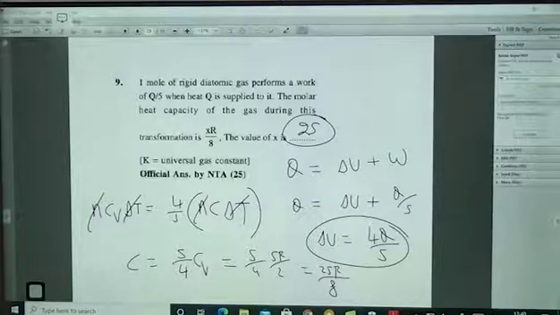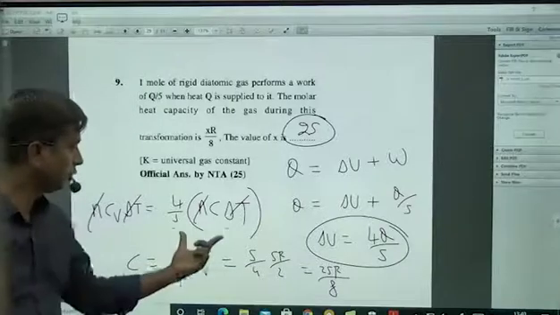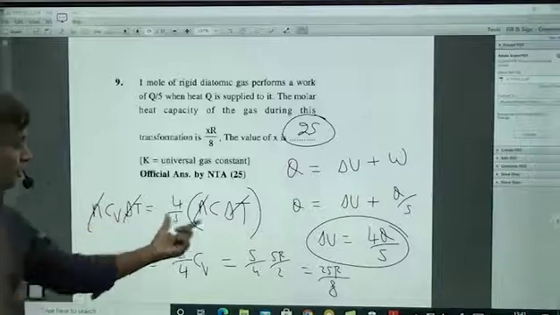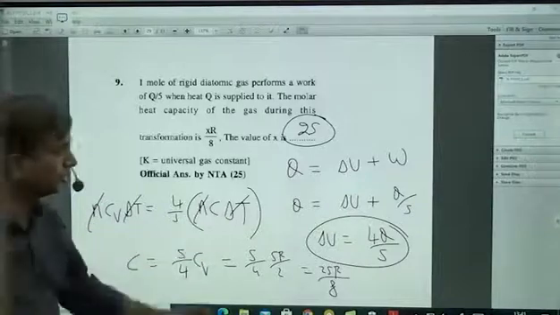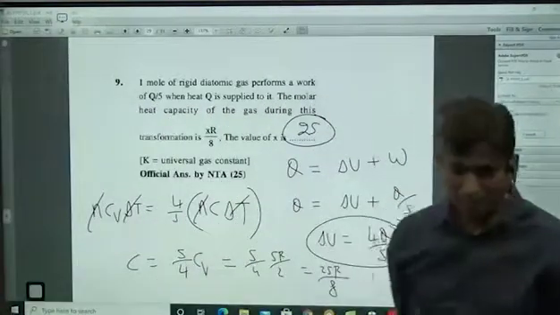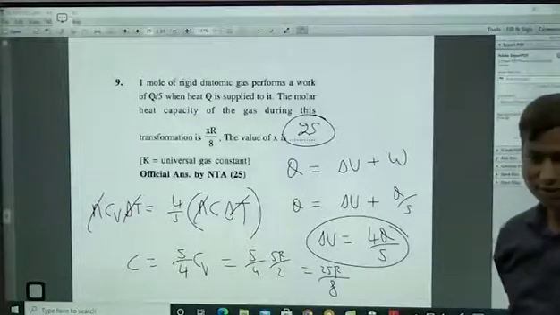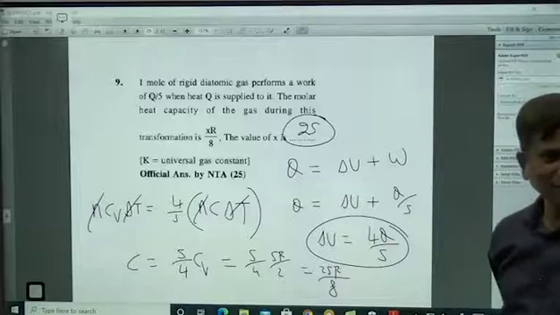Okay, so that will be the answer. So here we have to remember that Q for any process is n C delta T, delta U for any process is n Cv delta T. So these two are equated. In this also they will give a lot of questions. For example, 1/4 is utilized for internal energy change, 3/4 is utilized for work done. Like that, any combinations of questions can be given.